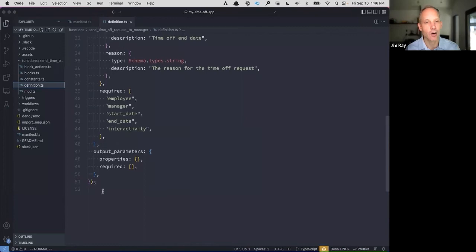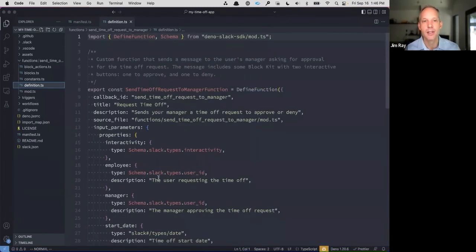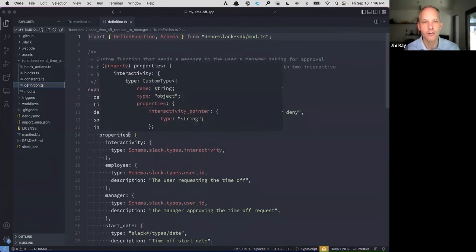And we don't have any output parameters here, because this is just going to take all of that information and then create that request. So this is just the definition of our function.